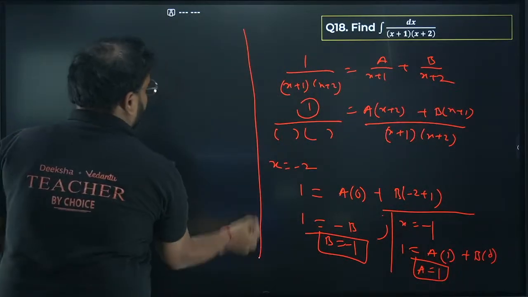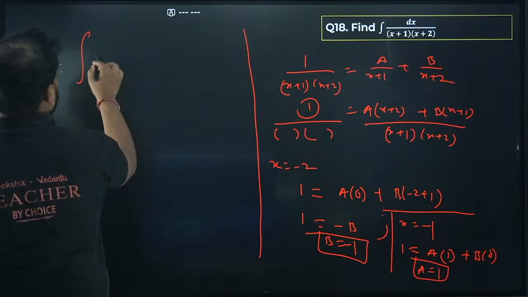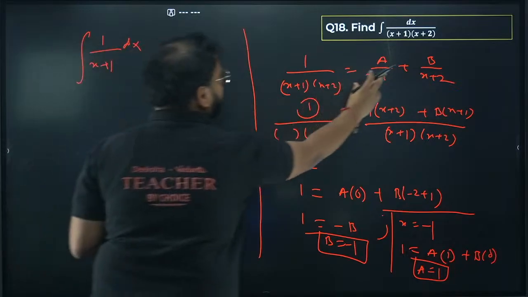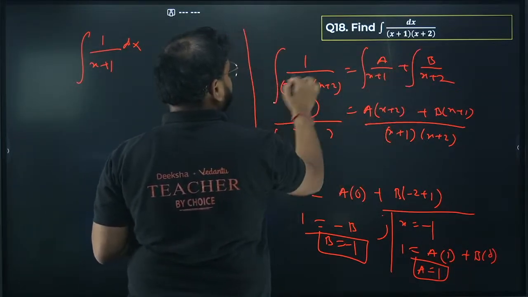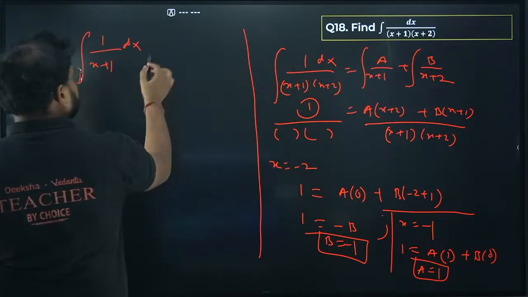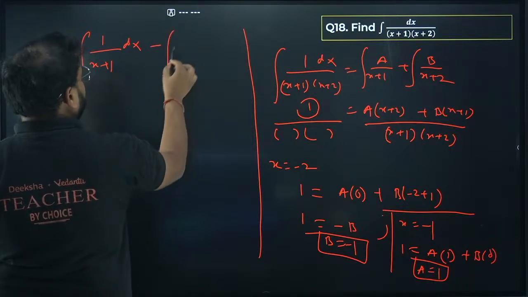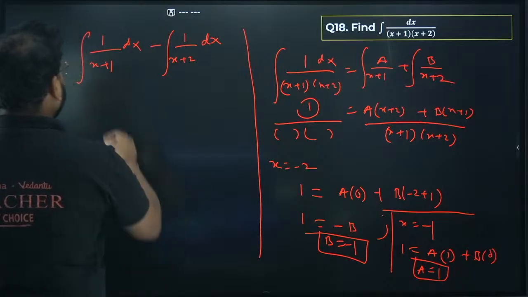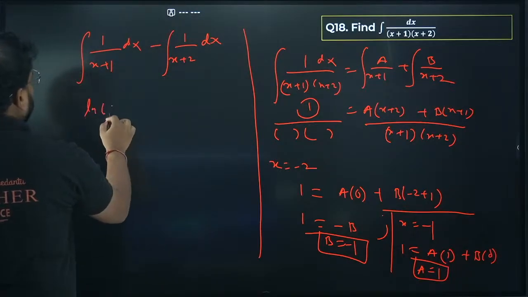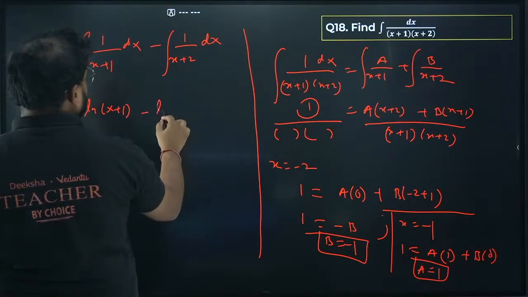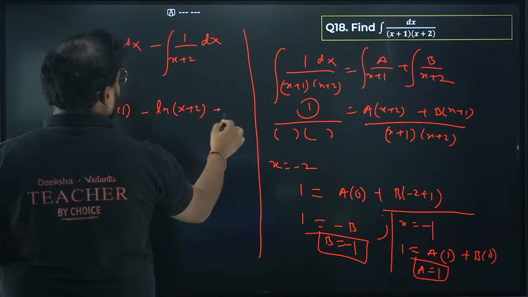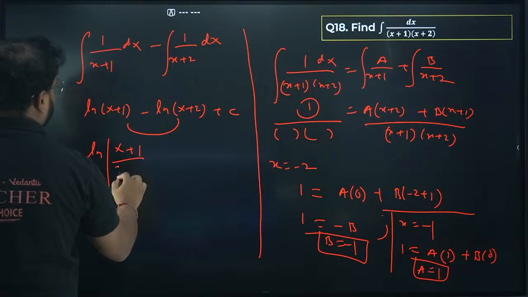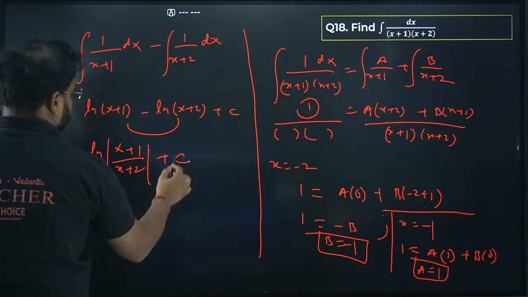Alright, so we have here what? Integration of this will become 1 upon x plus 1 dx. I'm writing in this format over here. A value comes first, 1 upon x plus 1, and there's a minus sign, so put a minus sign, 1 upon x plus 2 dx. Okay, integration of this will become what? ln x plus 1 minus ln x plus 2 plus c. Combine these two, you get ln x plus 1 upon x plus 2 plus c.